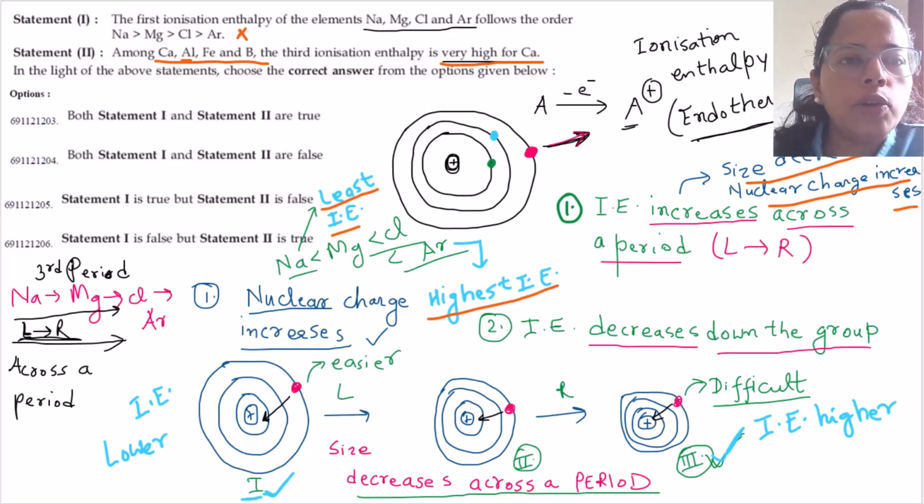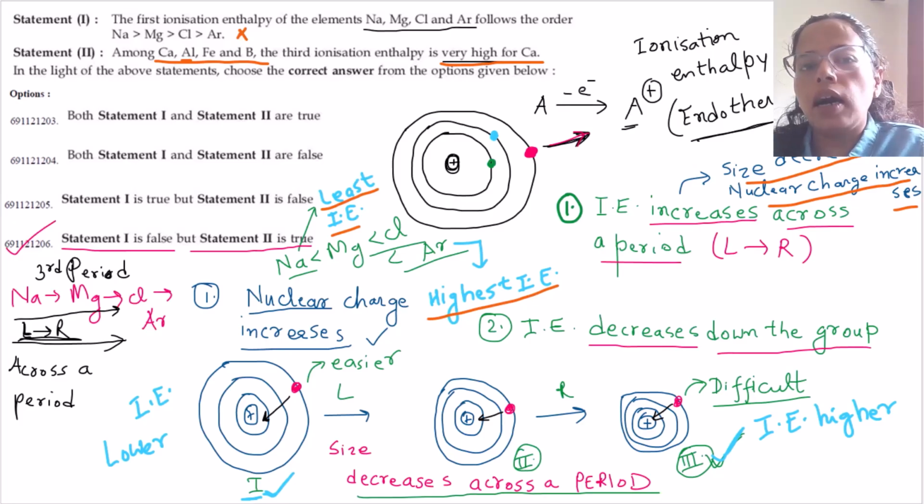So let's find that option. Statement 1 is false, but statement 2 is true. So the last option, the fourth option, will be our correct answer, which says that statement 1 is false, statement 2 is true.